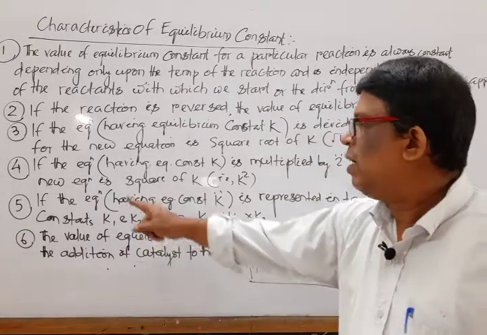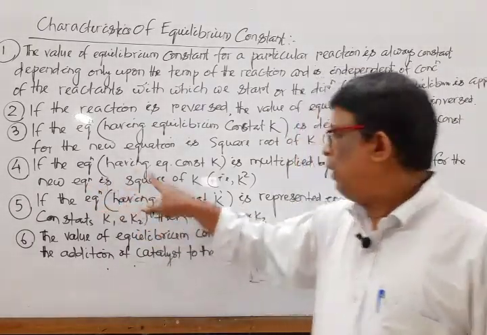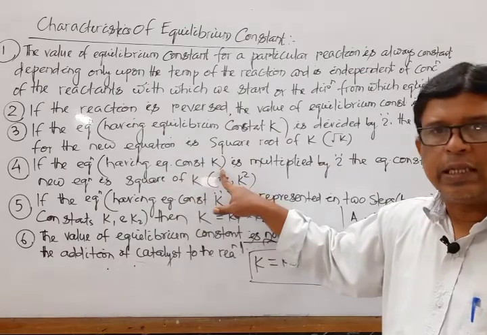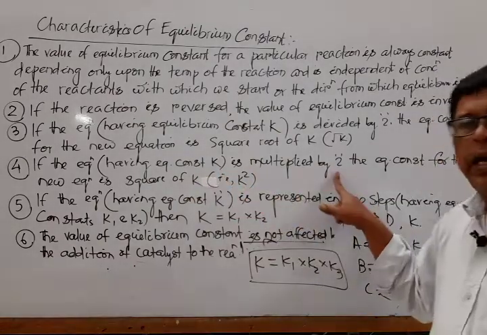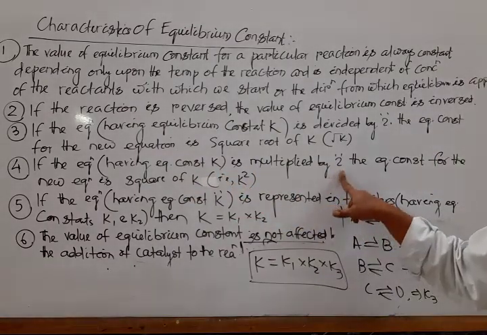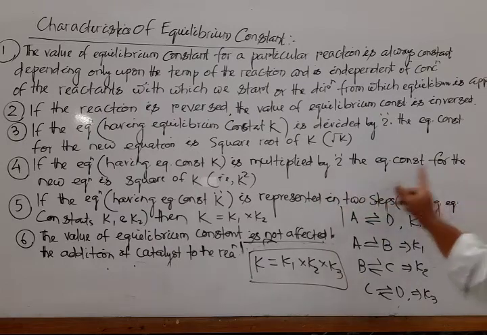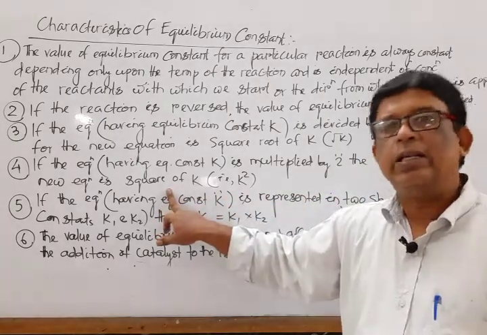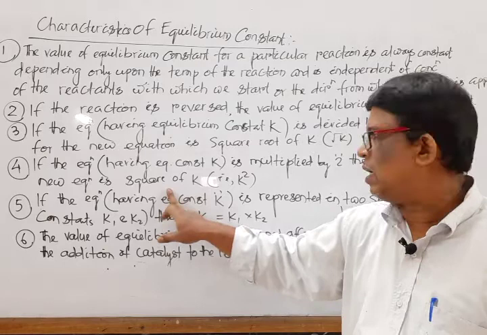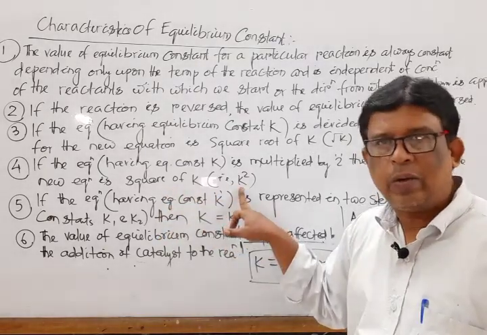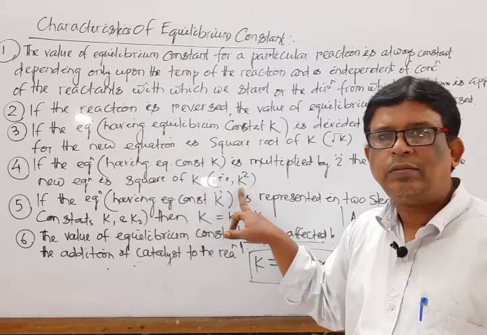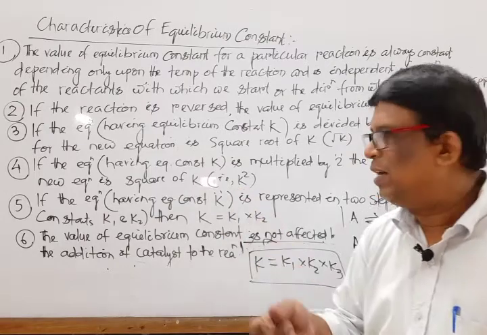Okay. Next one, if an equation having equilibrium constant K is multiplied by any integer, that is 2, then the equilibrium constant for the new equation is the square of that equilibrium constant K, that is K square. Okay, move to the next one.